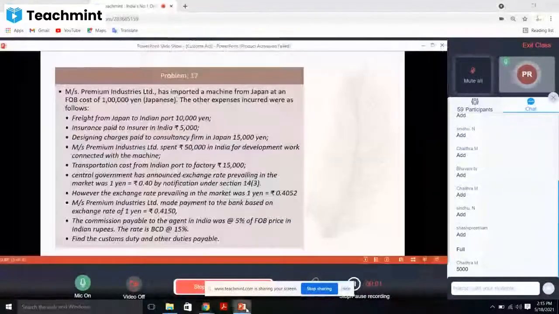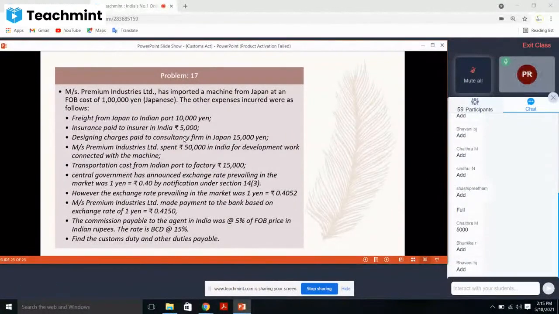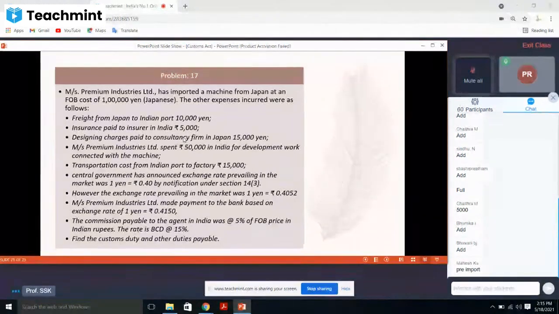Consultancy charges. They are paying the designing charges to the consultancy firm in Japan. So that firm in Japan, whether to add or not? Why should we add it? Because it is pre-import. Remember, because it is pre-import. Very good. So the design and development is happening before we import. So it is included in the import.